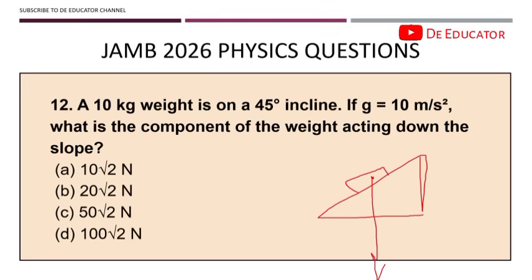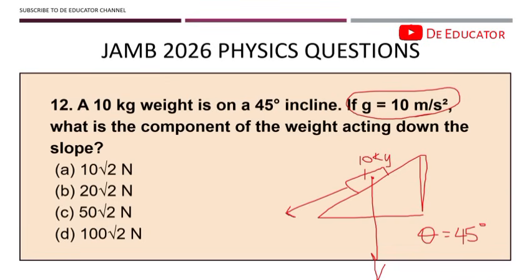And then we have something going down like this. So we have 45 degree, that is the angle. So we have theta is equal to 45 degree. Take note of that. And then we already know gravity. Acceleration due to gravity is always 10 or 9.8, depending on what you are given in the question. Alright, and we already know the weight of this guy is 10 kg. All we need to do is to solve.